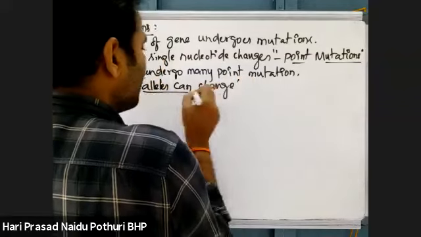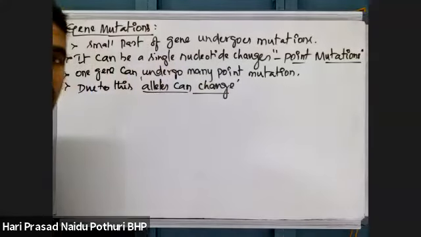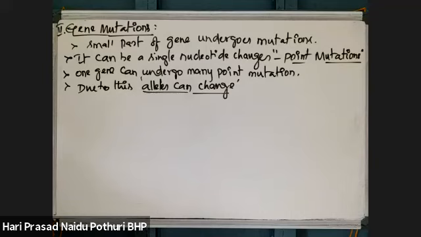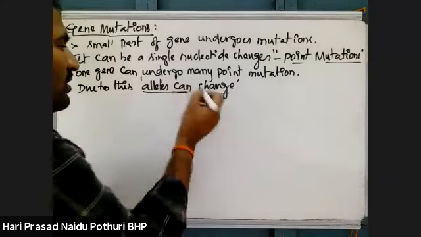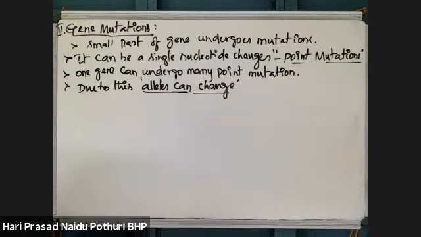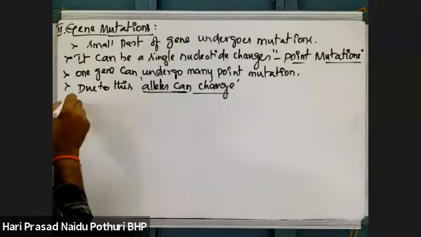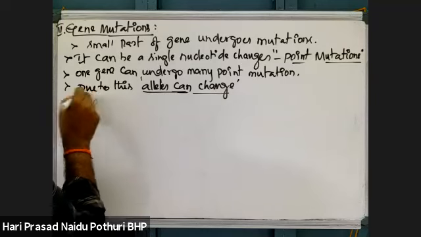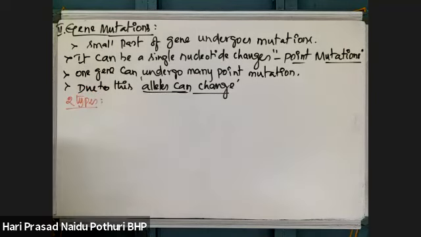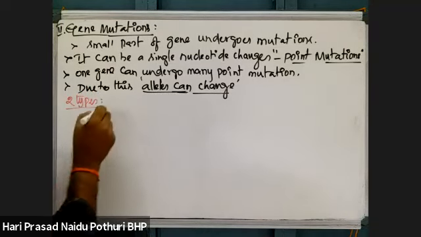A gene is there, the gene can express and produce its character, but when mutation takes place, there may be failure in the expression of a character. That may be what we call allele change. These gene mutations are majorly divided into two types. One is inversion.